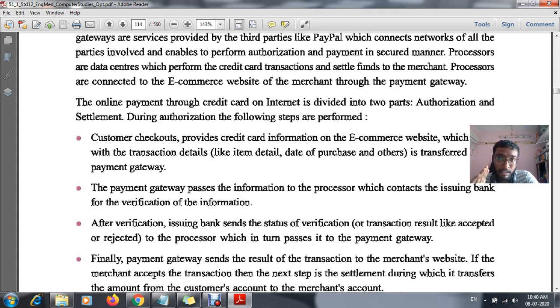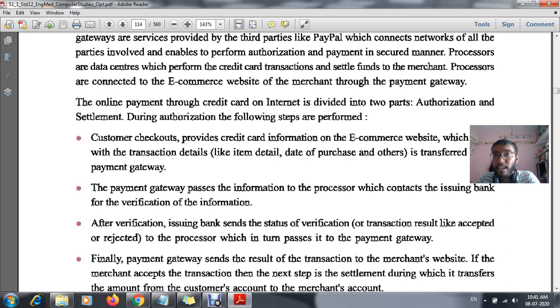That means whether this person is valid or not, whether they have such a facility or not, or whether they have used any other material to buy such things. These things will be checked during the payment process, which is done by the issuing bank. That means the processor will be contacting the issuing bank. For me, my issuing bank is my ICICI bank.